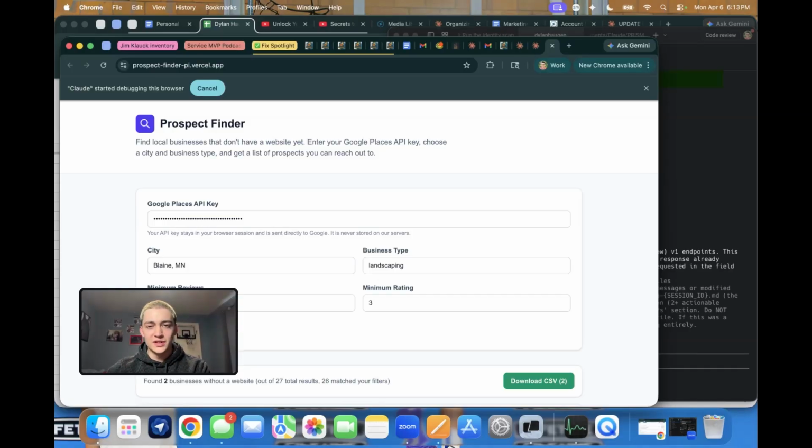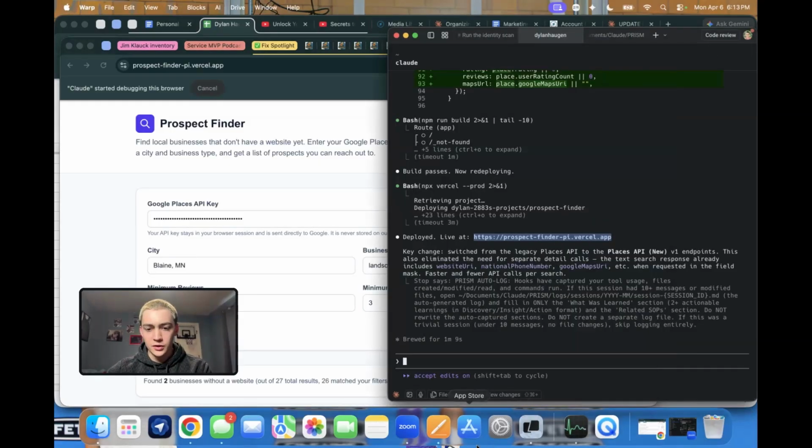And the hard part, of course, isn't building the site because now Claude is able to do that. It is just finding people that don't have websites. That's the hardest part. And so I just set up Claude Code over here in Warp. I've only had it for less than 24 hours. So I was like, this could be something cool to mess around with. I've never really built a tool before.